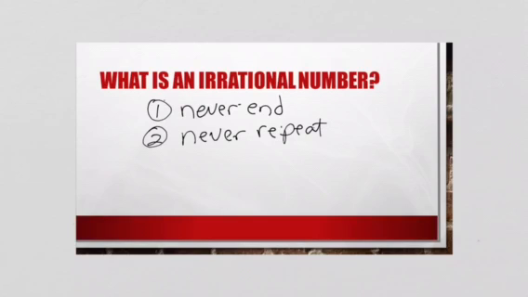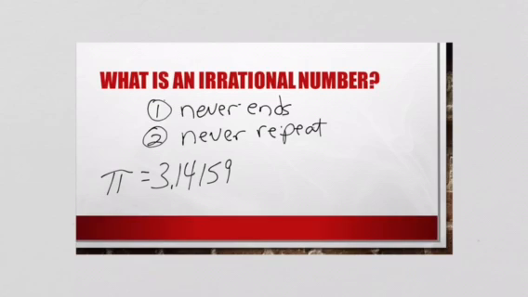Probably the most famous of these is pi. Now you may know pi is 3.14, but I hate to tell you that's not really pi. That's just an approximation of pi. Pi really goes on forever and ever. It's 3.14159 and it goes on and on and on, but it never ends and it never repeats. And that makes it an irrational number.